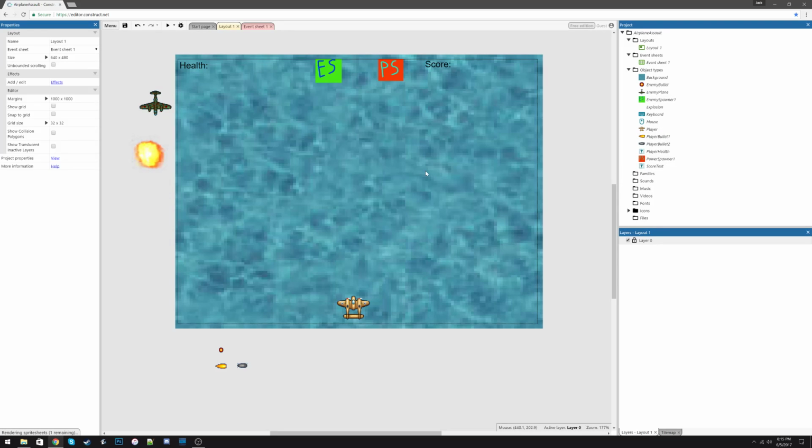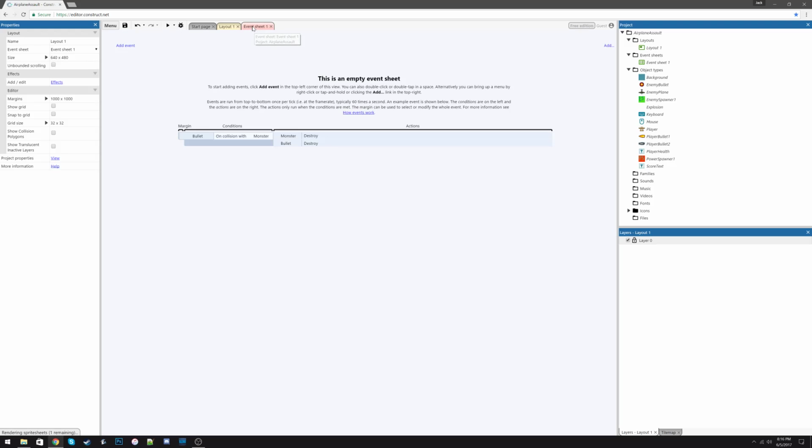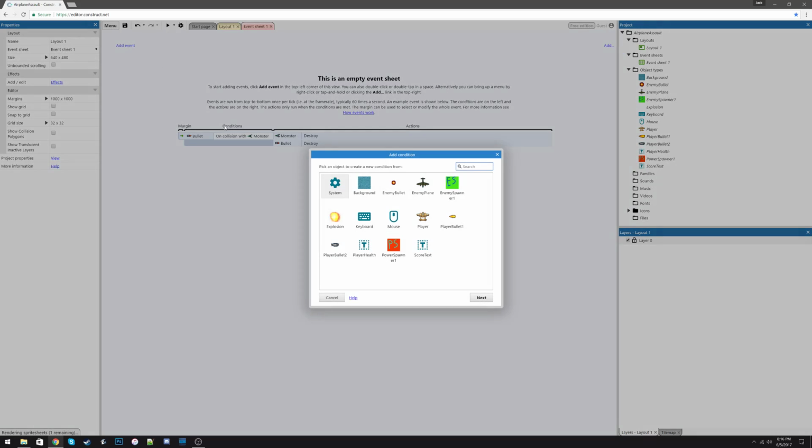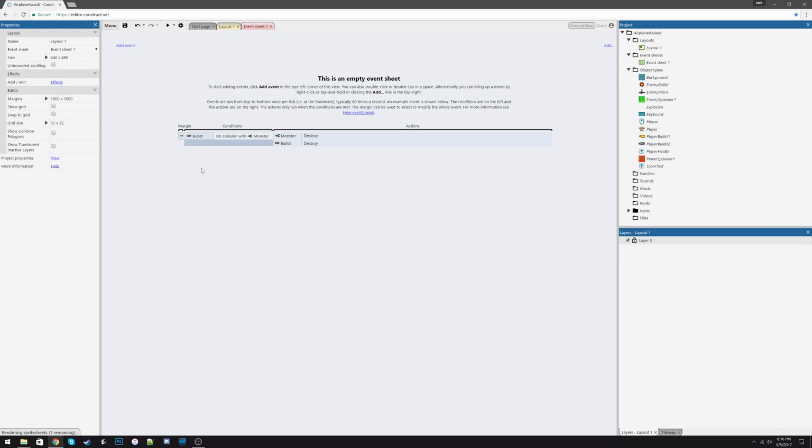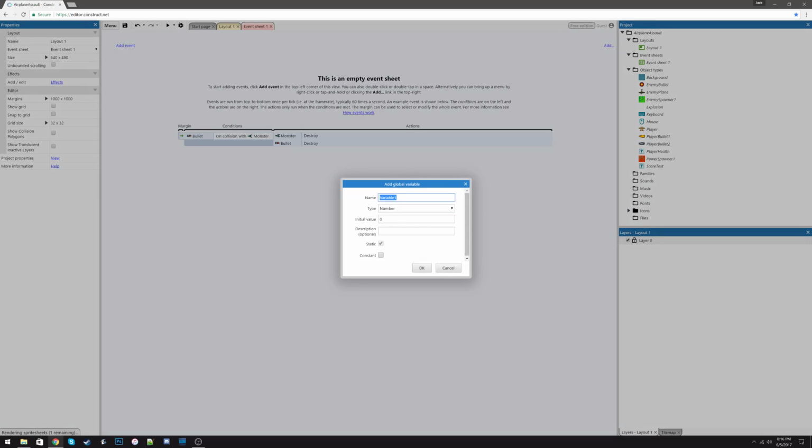So now we're going to head on to the event sheet, and we're not going to add an event first, but we're going to start adding some global variables which will be needed to make this game work correctly. So you're going to right click in the empty space and you're going to add a global variable, and you're going to call it bomb time. And you're going to set that value to 6.